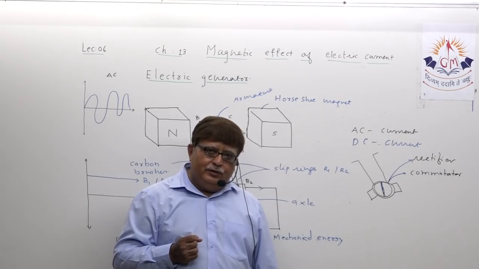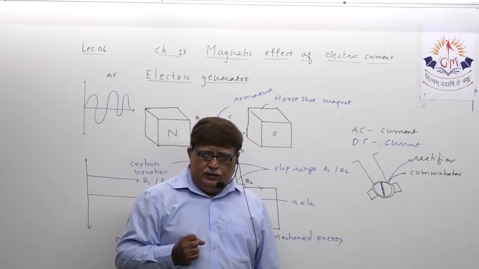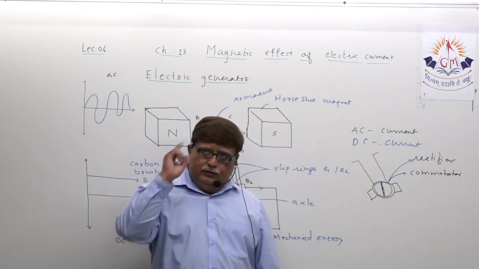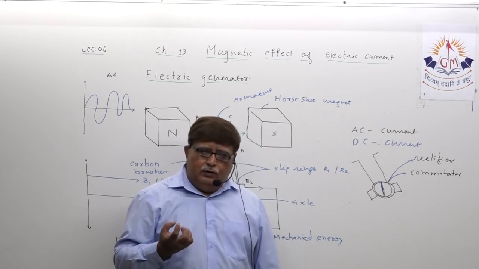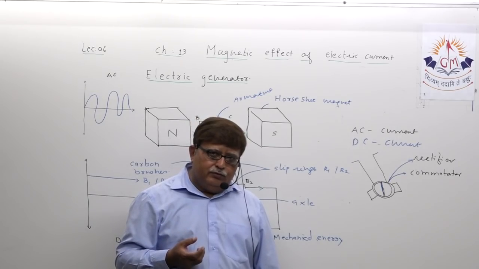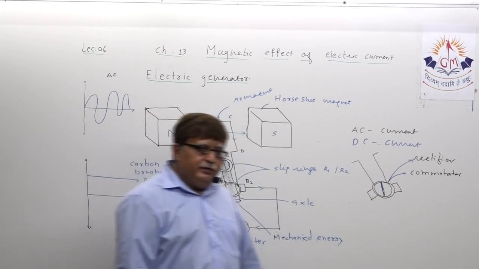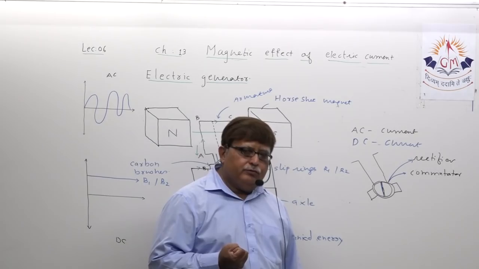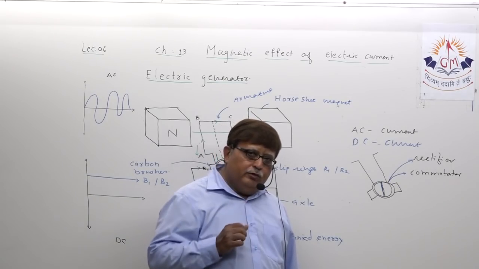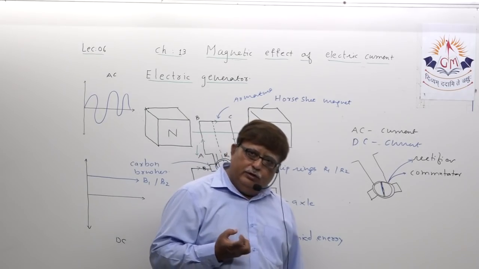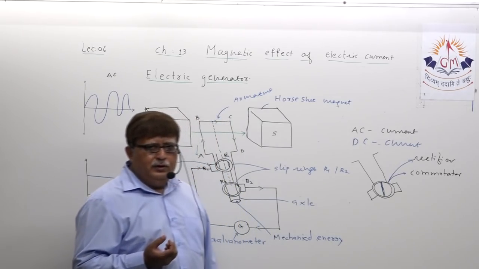Just start thinking, from Dabhoi to Bhavnagar it is almost more than 300 kilometers which the electric current has to travel. So when we have to transport the electric current to such a large distance, obviously the transportation cost counts. That's why AC current is preferred over DC current. DC current for local supply is okay.